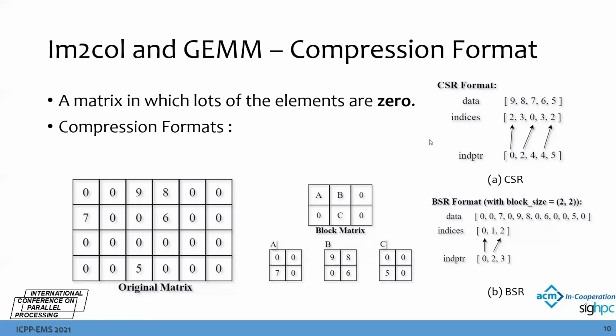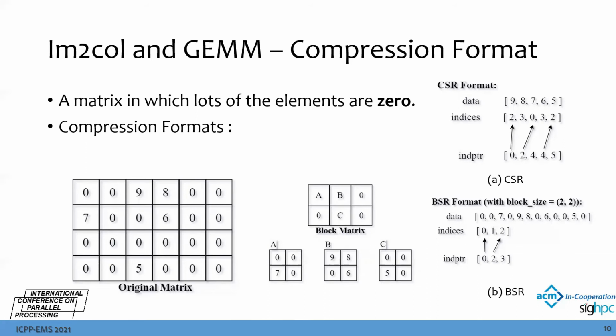As for the BSR format, it is actually similar to CSR, where in BSR we need to compress the matrix size by selecting a block size first. Suppose we set the block size as 2 times 2 here, and the new block matrix will be represented like a block matrix of size 3 times 2.